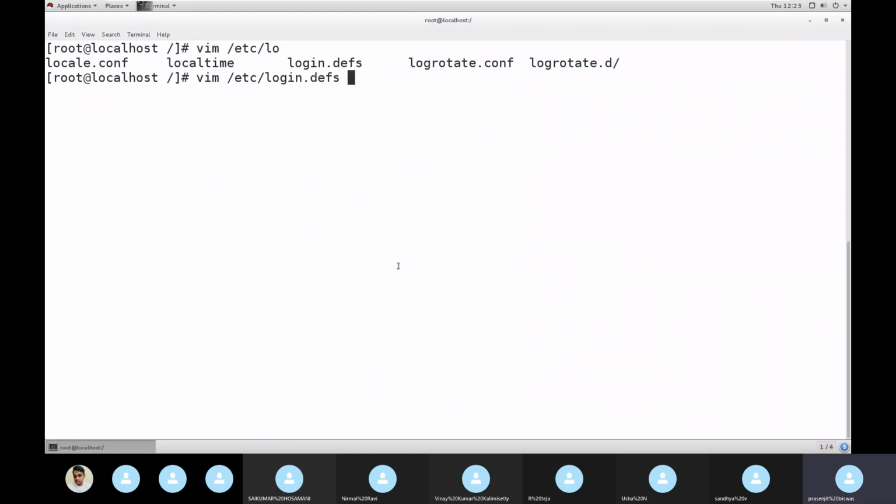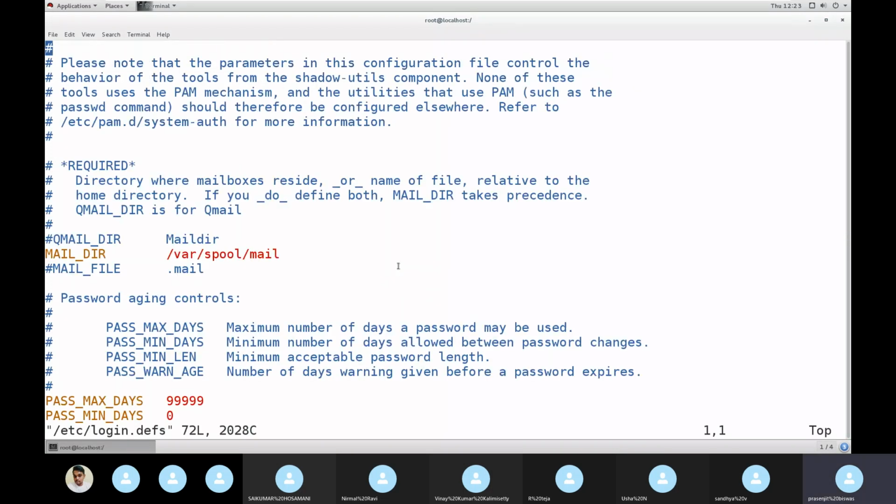Either vi or vim, whatever you like, both are same.